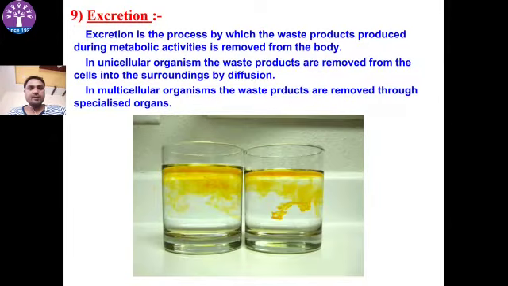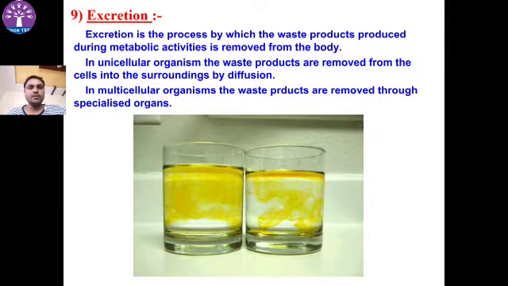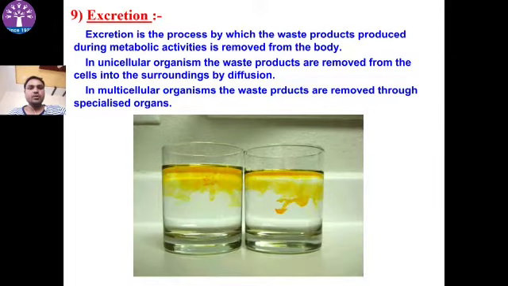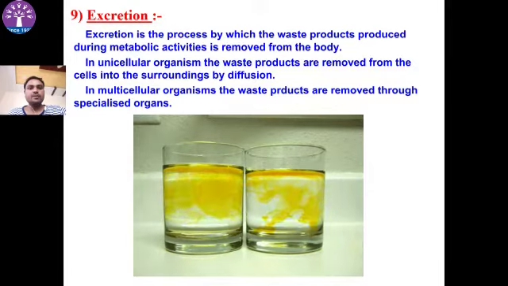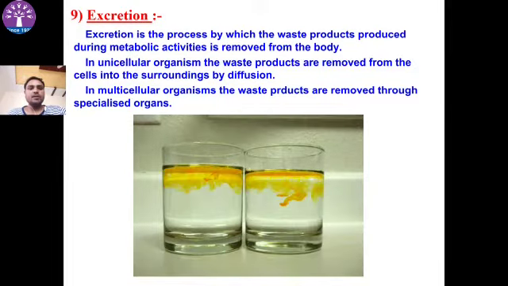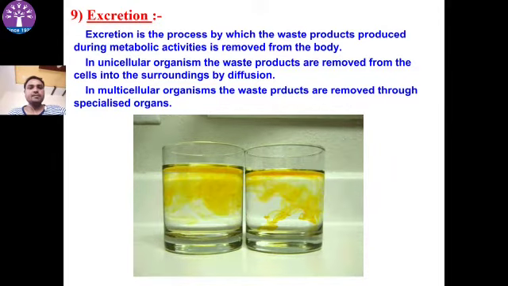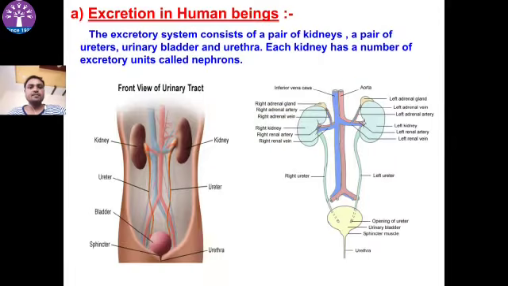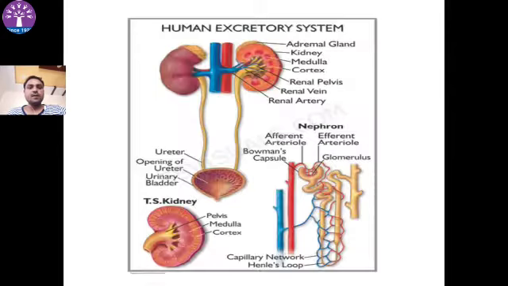Excretion. It is an important process to remove the waste products generated during metabolic activity. In unicellular organisms like amoeba, waste products are removed from the cell by diffusion into the surroundings. Higher animals like humans have a special system to excrete, called the excretory system. So, excretion in human beings: we have organs like a pair of kidneys, ureters, urinary bladder and urethra. Each kidney has a number of excretory units called nephrons. Nephrons act as a filter.